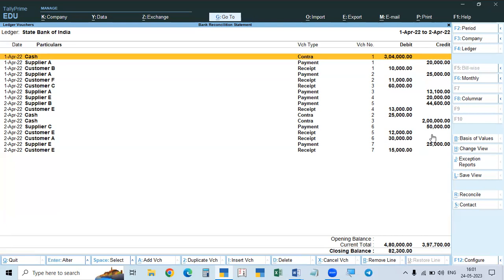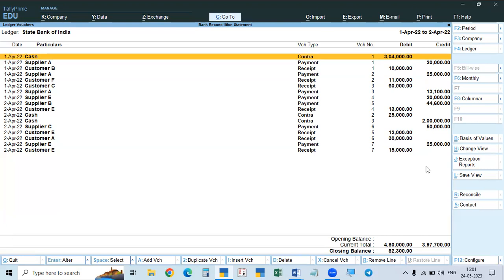We deposit, we issue the checks. But sometimes some transactions will take place directly with the bank. Those transactions we don't know, so we will not record them. All these we are recording, so they will be recorded in the bank also. Sometimes if the bank does not record, that will be different. Then only we will get a difference.